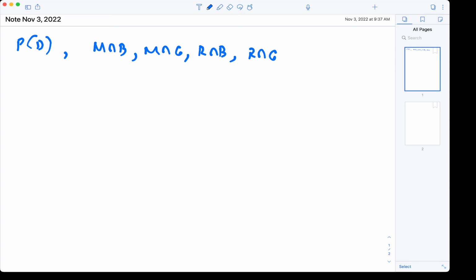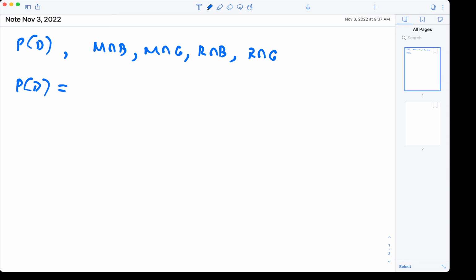So essentially we end up with 4 possible events that cover the entire sample space. So we're going to find the conditional probabilities of delay based on these and utilize them in the total probability theorem. So for that, we start with probability of delay.